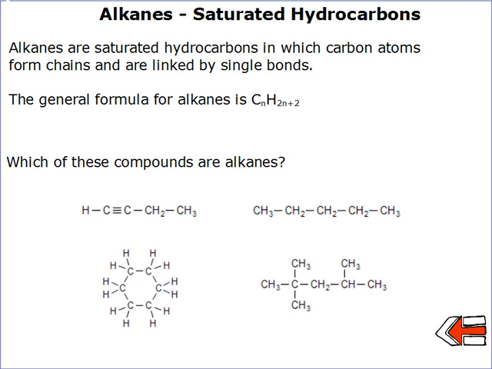So if we were to have one carbon, to work out the number of hydrogens, we use 2n+2. 2 times 1 plus 2, which is 4. So 4 hydrogens and 1 carbon. And that would be the smallest alkane, methane.